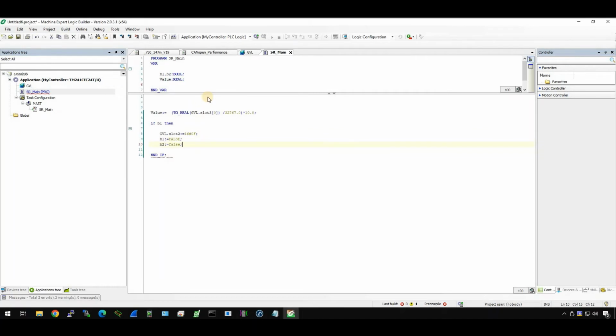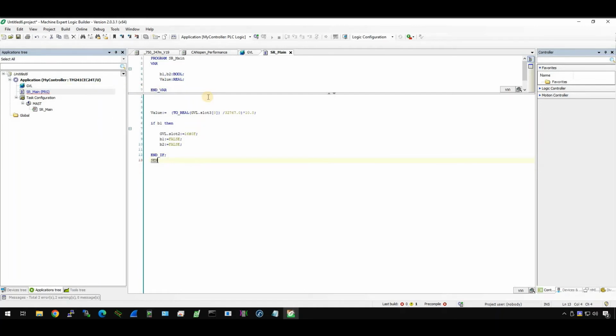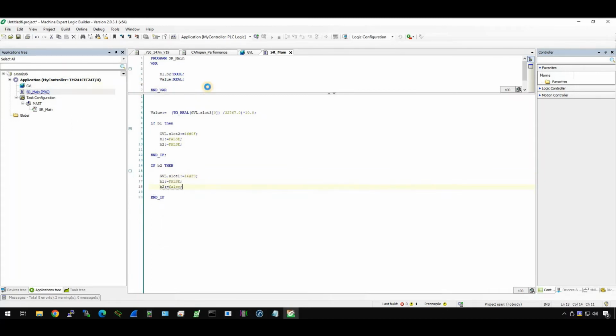B2 is equal to false also. Otherwise, if B2, then the same thing: GVL.Slot2 is equal to 16#F0, and B1 is equal to false, B2 is equal to false. Done. Okay, very simple program.